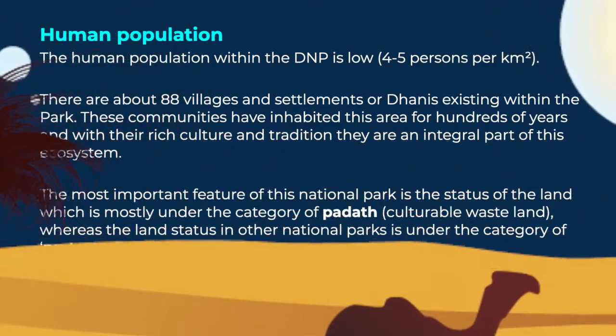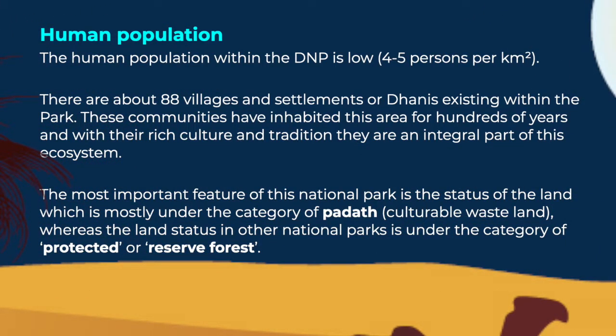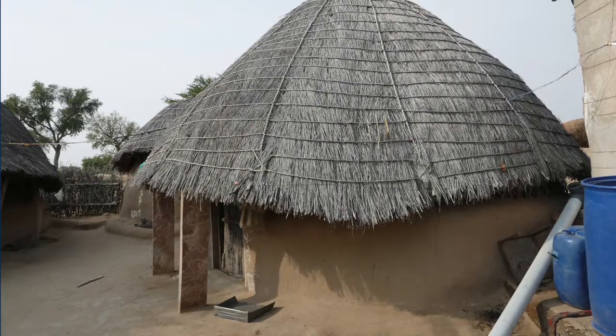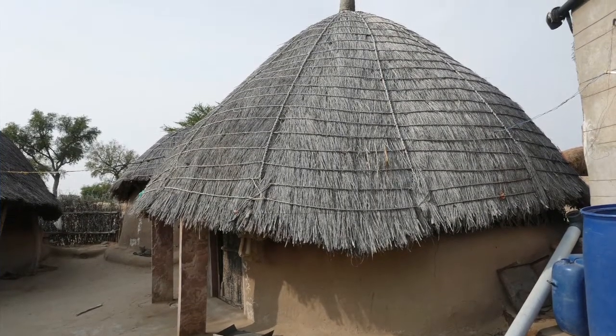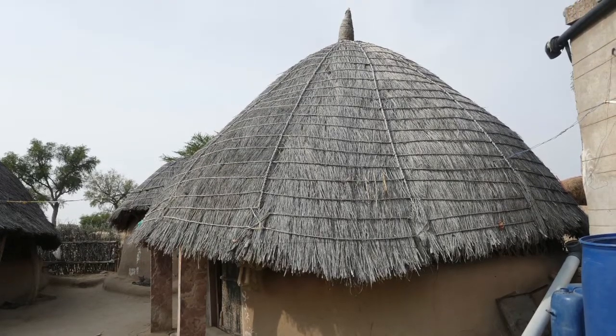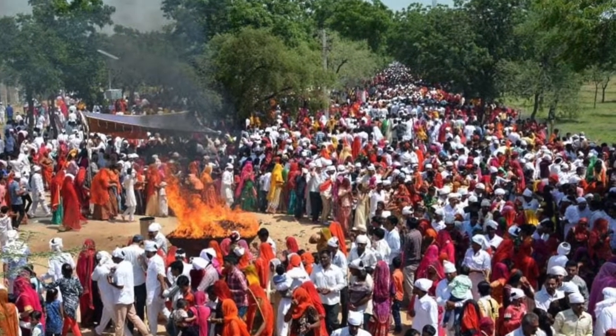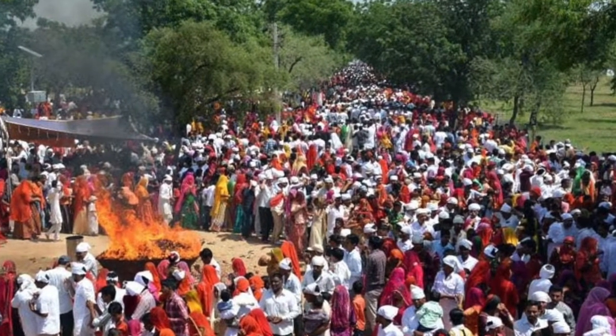The human population within the Desert National Park is low, that is 4 to 5 persons per square kilometer. There are about 88 villages and settlements or dhanis existing within the park. These communities have inhabited this area for hundreds of years, and with their rich culture and tradition, they are an integral part of this ecosystem.